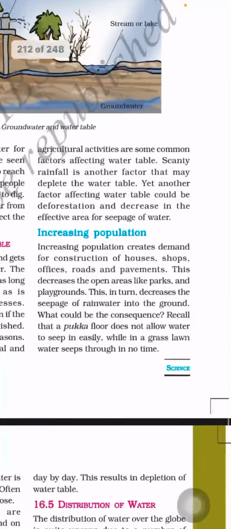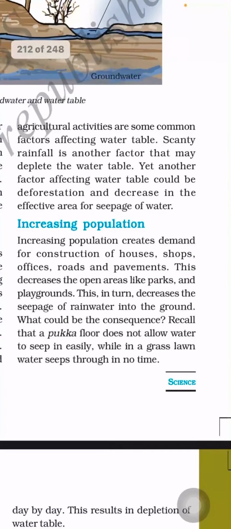So increasing population creates demand for construction of house, shops, office, roads and pavement. Okay, this decreases the open area like parks and playgrounds. This in turn decreases the seepage of rainwater into the ground.